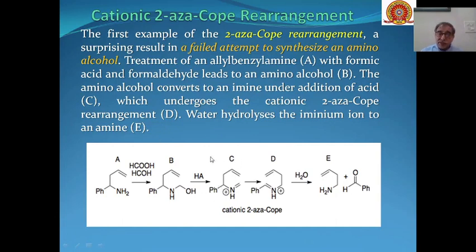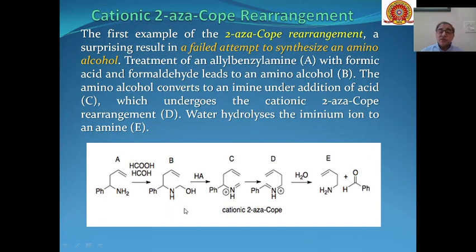But instead of isolation of these amines, these underwent cationic 2-aza-Cope rearrangement, and after hydrolysis, these types of amines were formed after aza-Cope rearrangement. And these amines were accidentally formed.